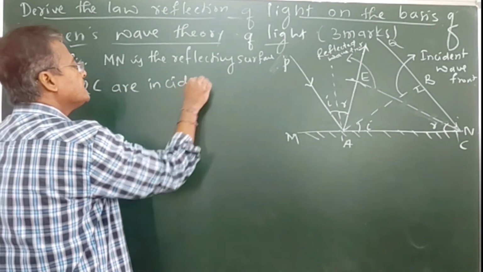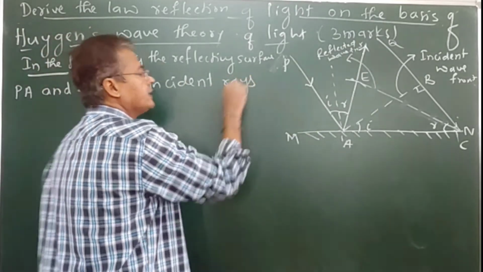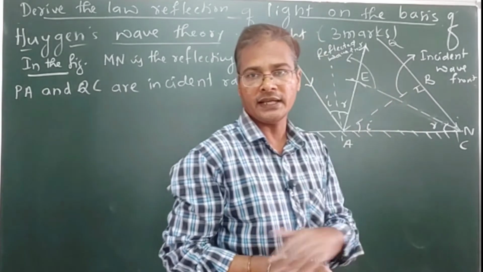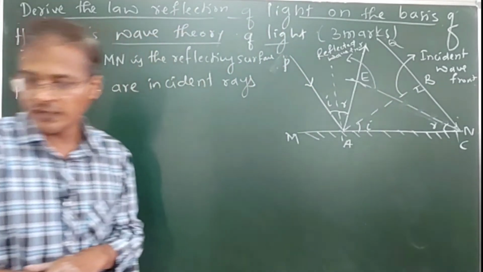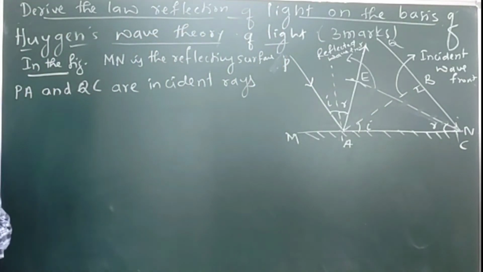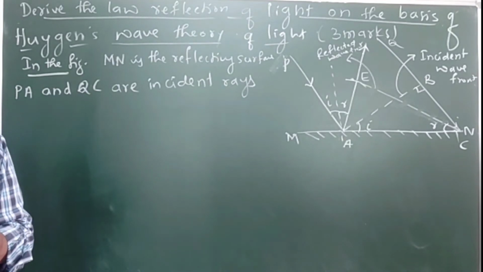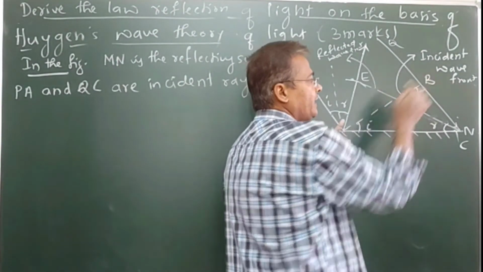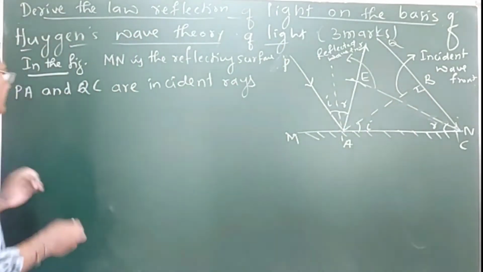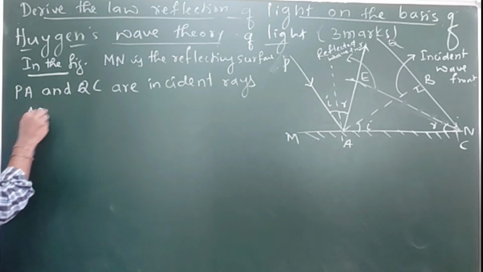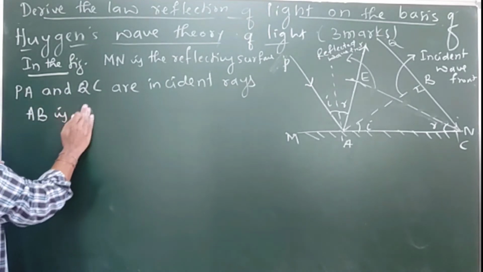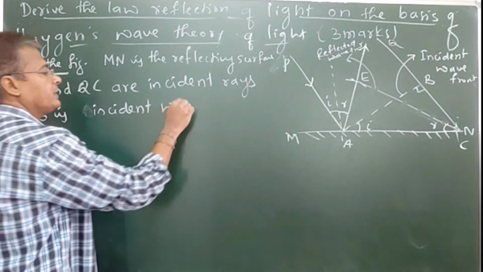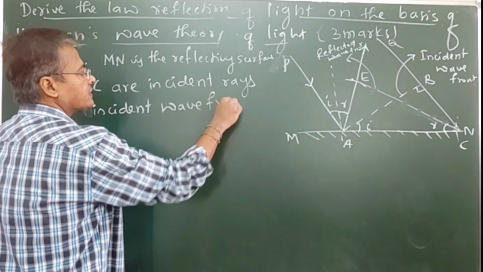PA and QC are the incident rays. And AB is called incident wavefront.